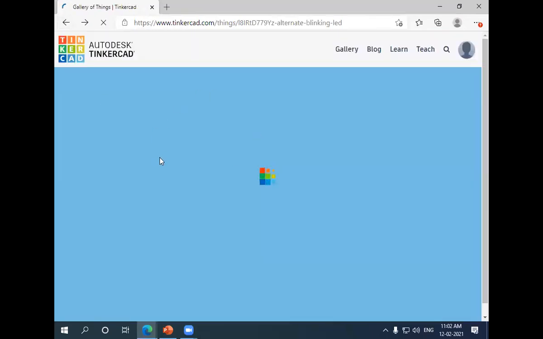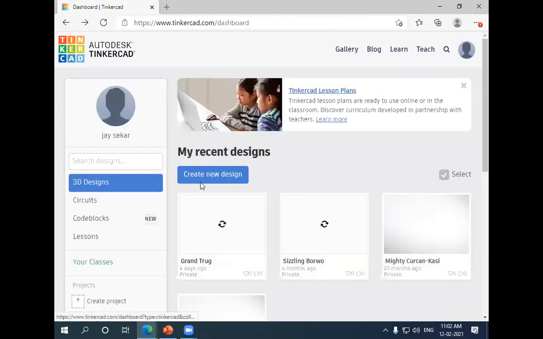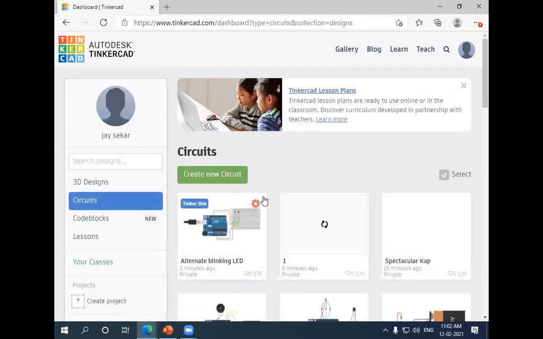Next thing I will show. I can show the temperature sensor, sir.